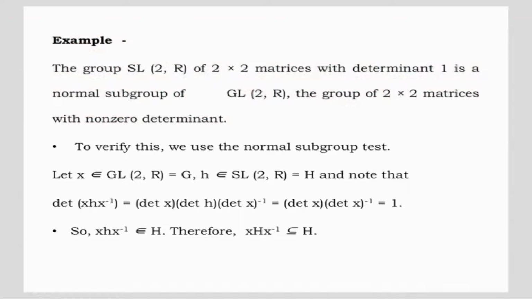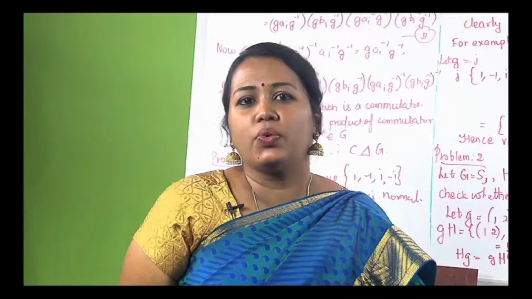Example 1. The group SL(2, R) of 2 cross 2 matrices with determinant 1 is a normal subgroup of GL(2, R), the group of 2 cross 2 matrices with non-zero determinant. To verify this, we use the normal subgroup test.